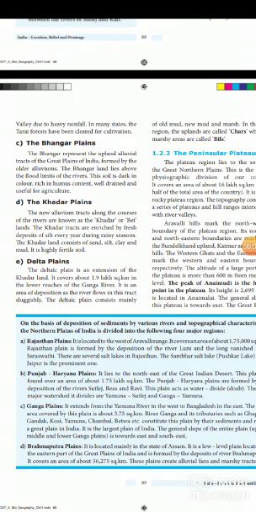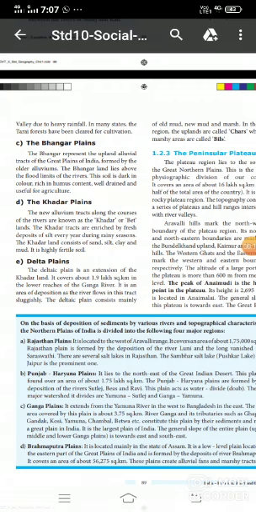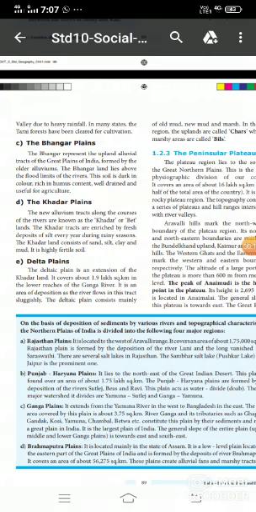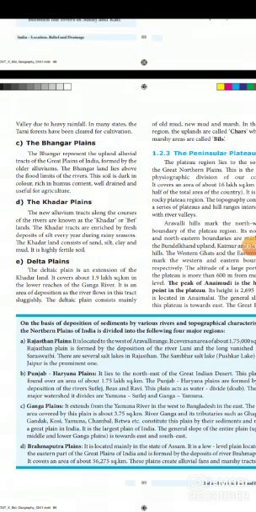Now we are seeing geography, lesson number 1, India: location, relief and drainage. We saw the northern plains in the last class. The fertile land extending across 7 North Indian states forms the Great Northern Plains. These plains lie to the south of the northern mountains. This plain is one of the most extensive stretches of alluvium in the world, deposited by the rivers Indus, Ganga, Brahmaputra and their tributaries.